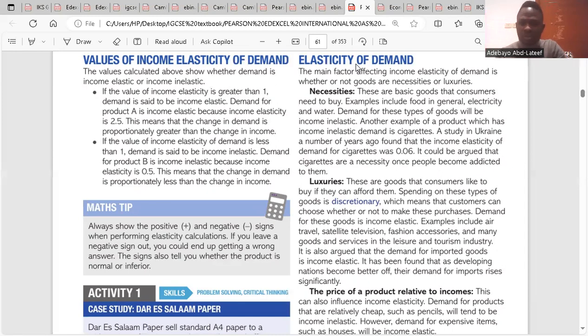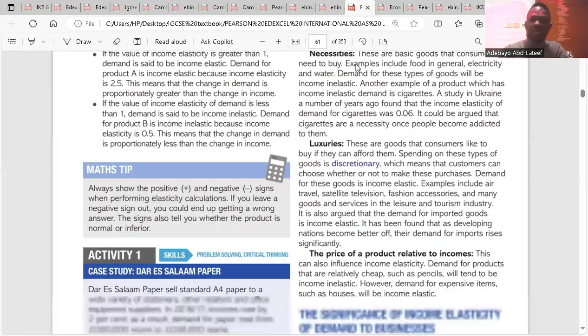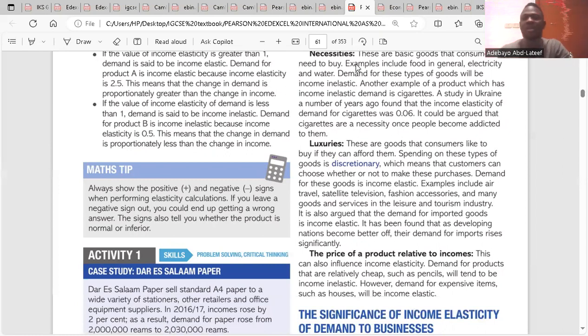Okay, for luxuries, these are goods that consumers like to buy if they can afford them. Spending on these types of goods is discretionary, which means that customers can choose whether or not to make this purchase. Demand for these goods is income elastic. So it is when you have more income, you think about buying them. But if your income level falls, you can't even try it. So as soon as your level of income increases, you think more about these goods, and whatever quantity you need will be determined by how much more you have available to spend.